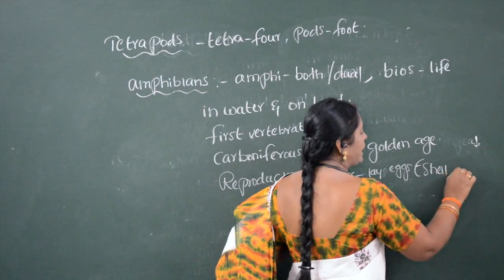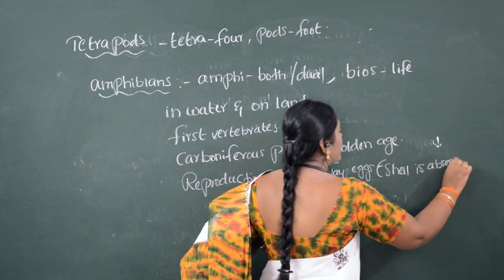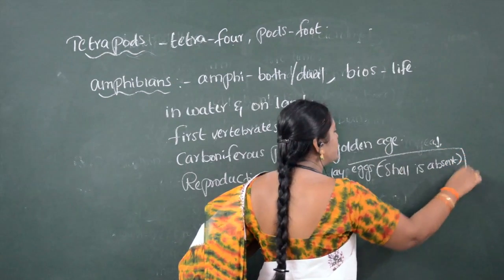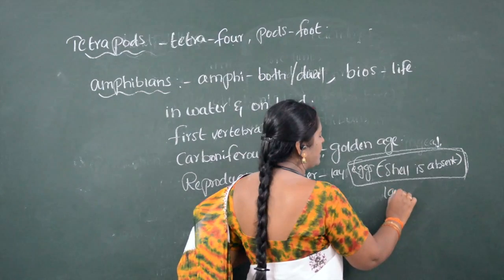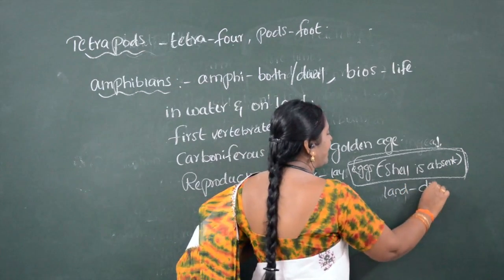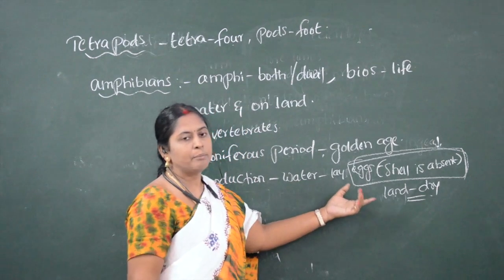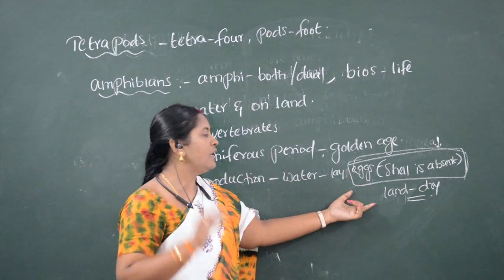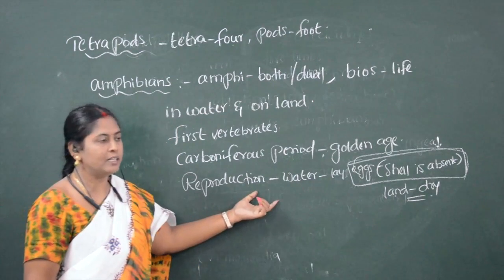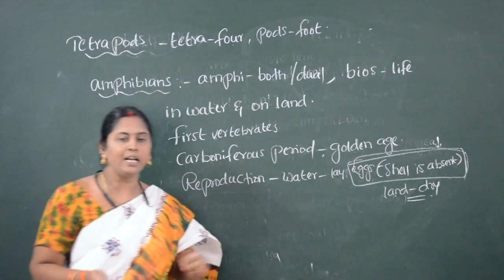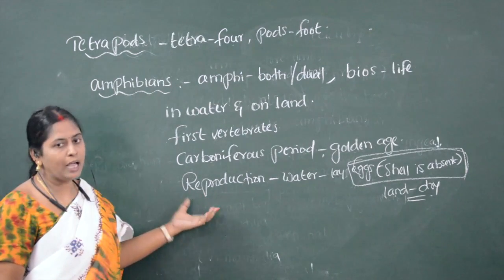What is absent around the eggs? Shell is absent. So if these eggs are laid on the land, they will dry. So because of the absence of shell, the amphibians go to the water and lay the eggs. For that purpose only, amphibians are tied to the aquatic habitat.